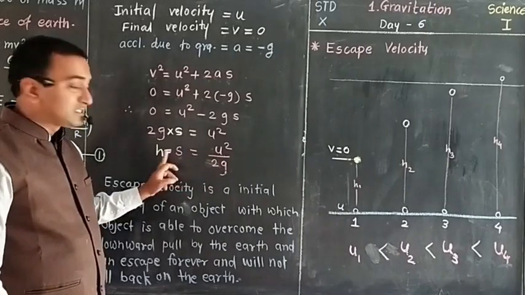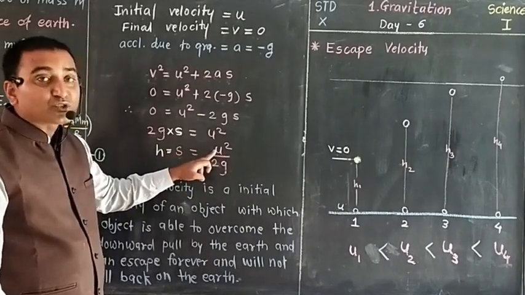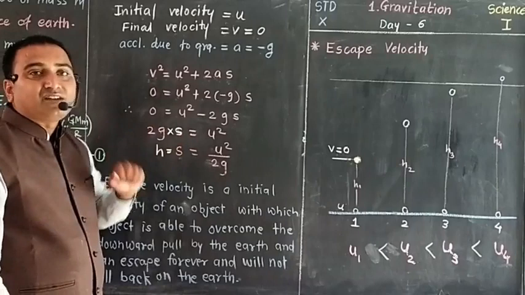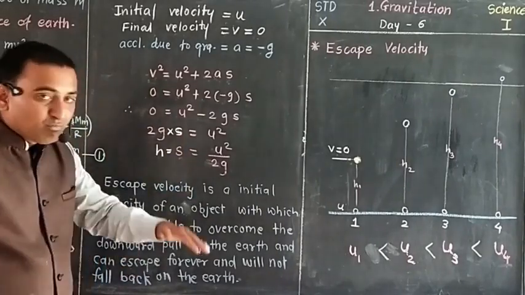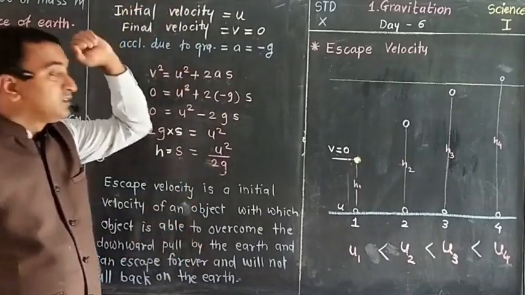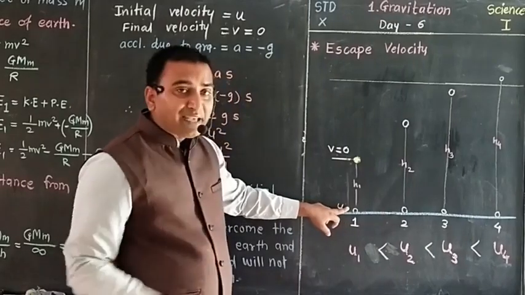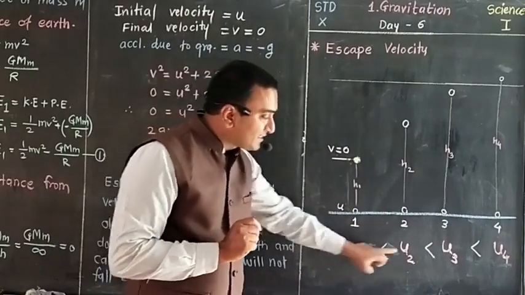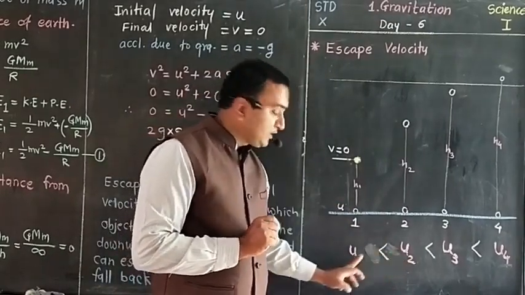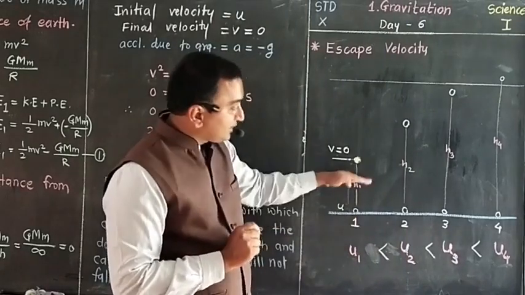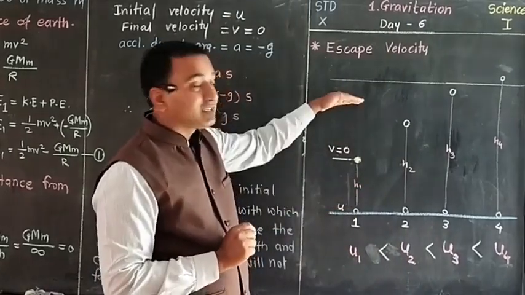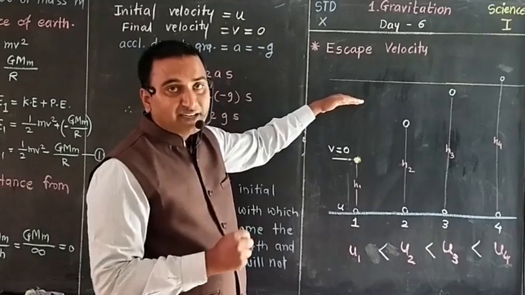That means this displacement is directly proportional to the square of initial velocity. The more the initial velocity, the more the distance it will carry. So see here now, by giving a little force, u1 is less than u2, that is u2 is more than u1. The more the initial velocity, the more the height the object will achieve.